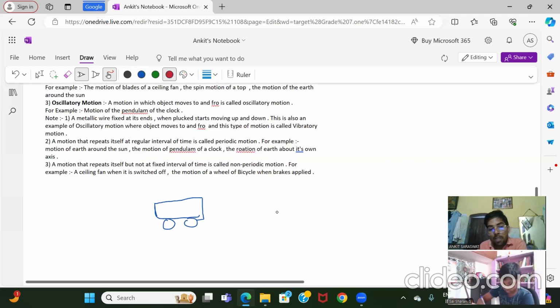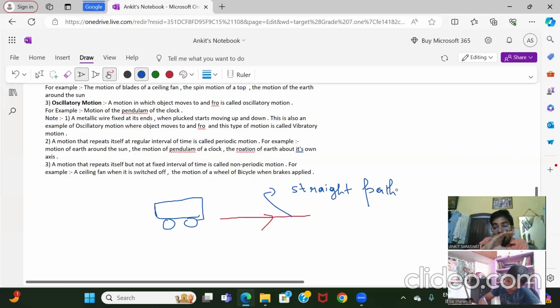If they are moving in a straight path like this, here, this is a straight path. Buses are moving on a straight path, then the motion of the bus will be translatory.